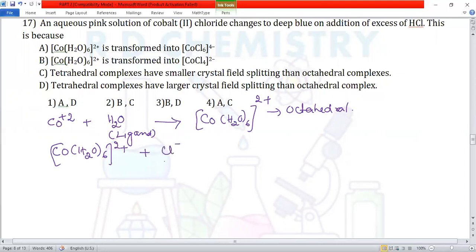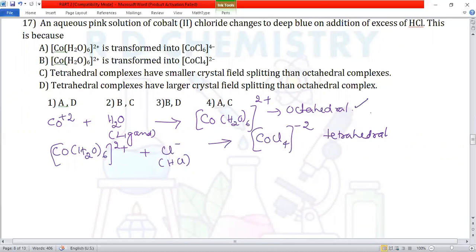So chloride can act as a ligand. So Cl minus comes from the HCl. So it can form one more complex, [CoCl4], cobalt plus 2, and chloride minus 1 each, so charge will be minus 2 remaining. But this is a tetrahedral complex now.